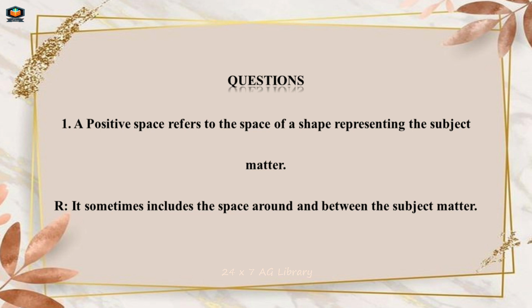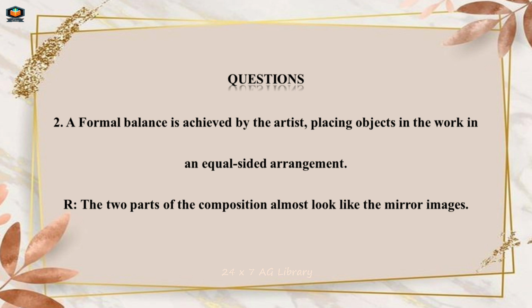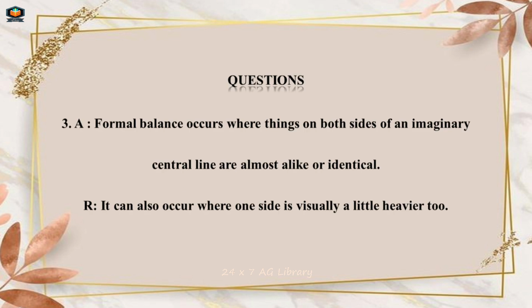Questions. 1. A. Positive space refers to the space of a shape representing the subject matter. R. It sometimes includes the space around and between the subject matter. Answer. A is true but R is false. Questions. Number 2. A. Formal balance is achieved by the artist, placing objects in the work in an equal-sided arrangement. R. The two parts of the composition almost look like the mirror images. Answer. Both A and R are true and R is the correct explanation of A.